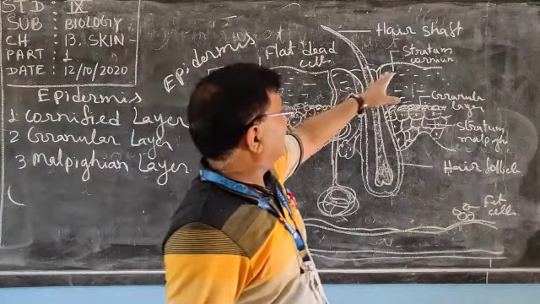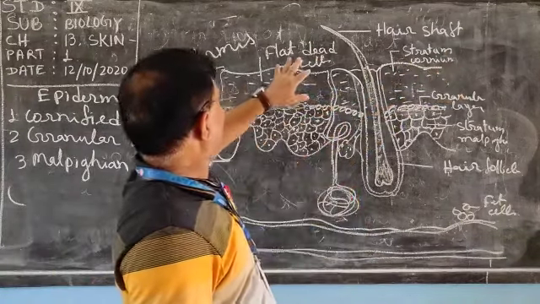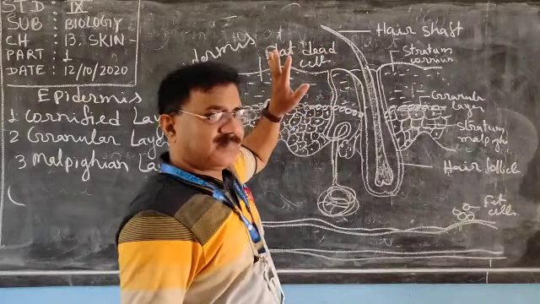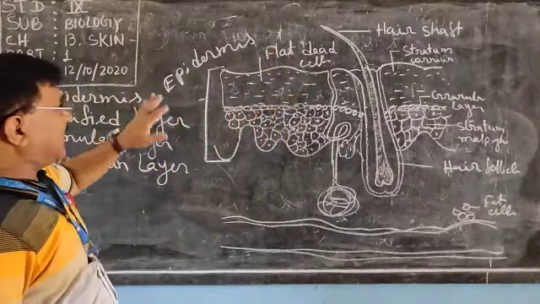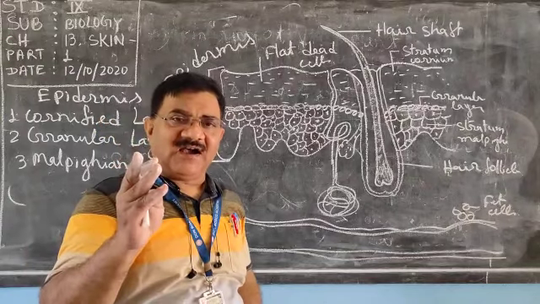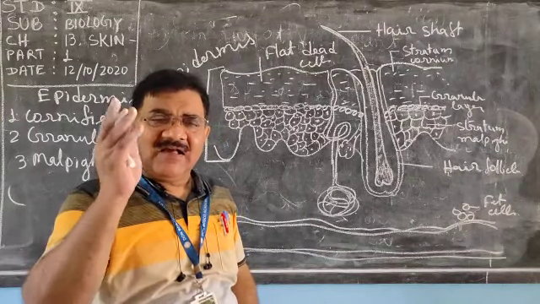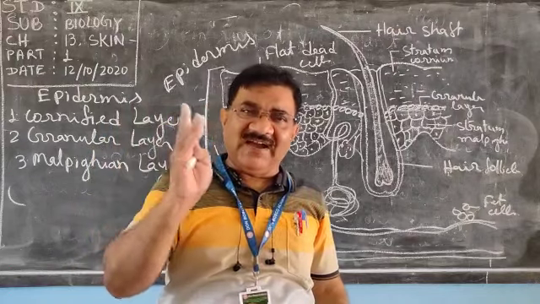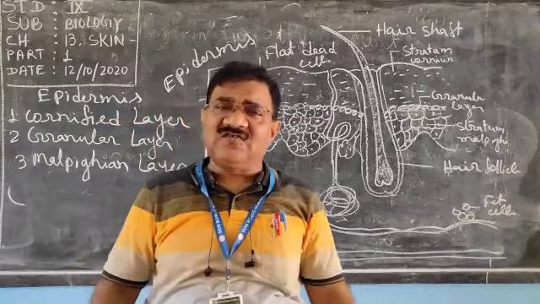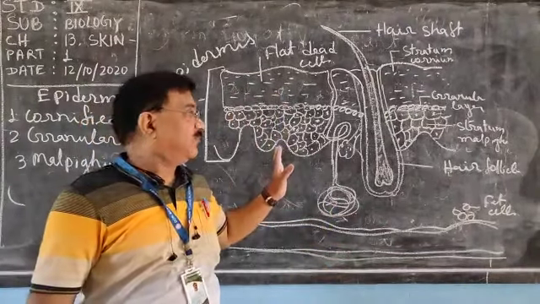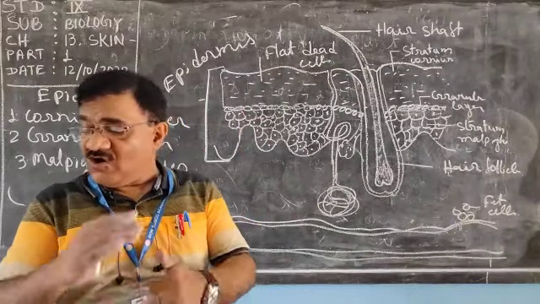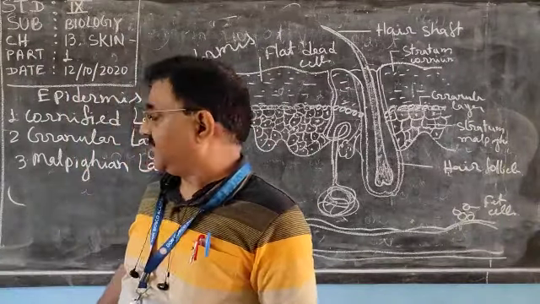Cornified layer is also known as stratum corneum, and it is made up of flat dead cells. It has three functions: it prevents our body from mechanical injury, prevents bacterial infection, and checks loss of water by evaporation. So these are the three functions of stratum corneum or cornified layer.